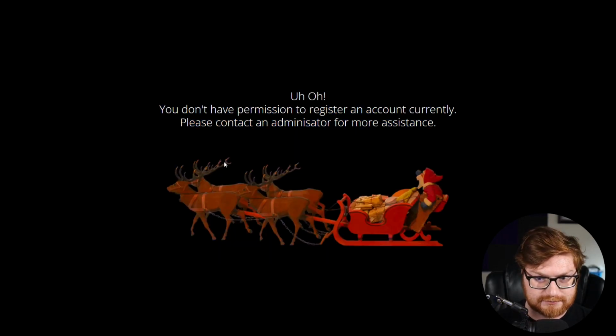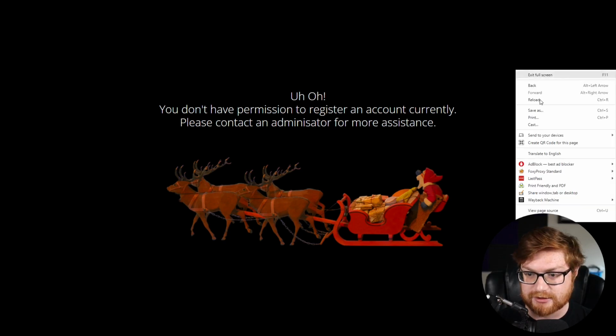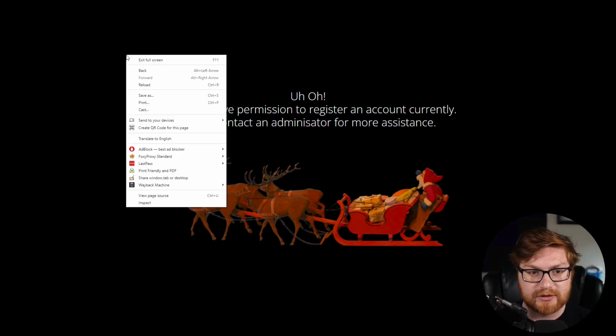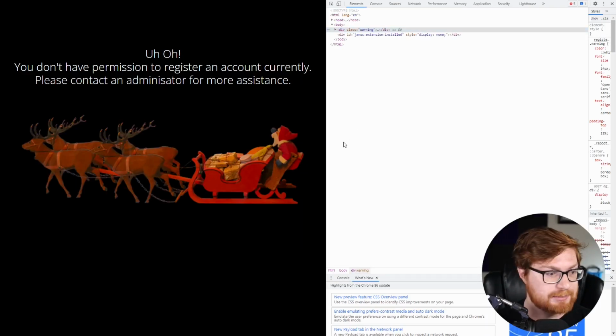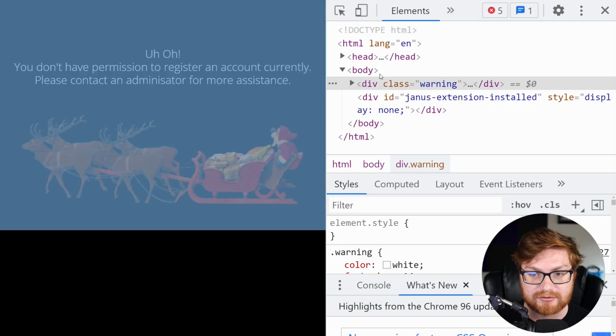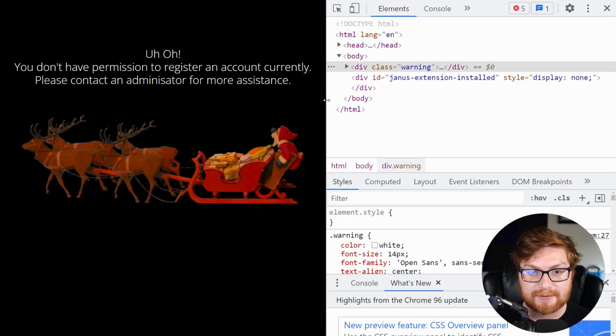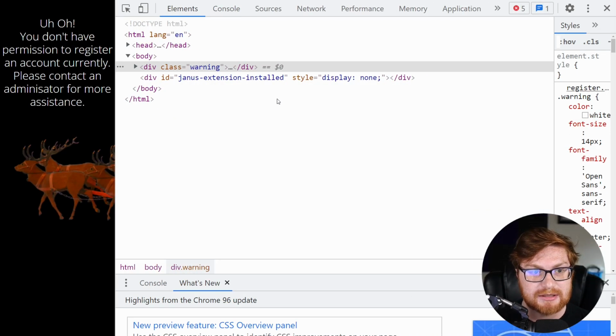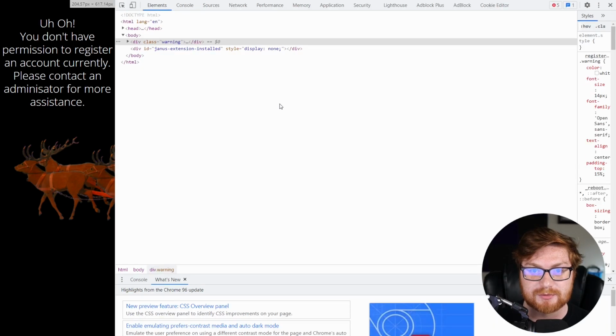Did I get a cookie, though? So if you wanted to, as TryHackMe mentioned, you can hit F12 on your keyboard or hit Control-Shift-I on your keyboard, or you could very well right-click and do an inspect element. And that will pop up the developer tools. Now, I'm going to go way, way over to the side here because there are going to be some things that we particularly want to see.